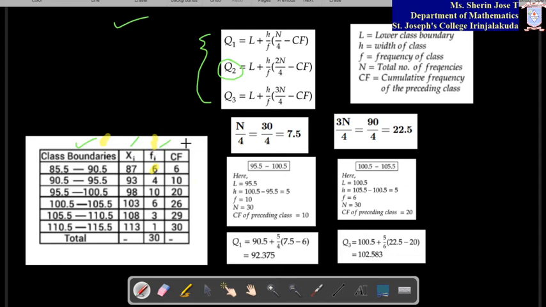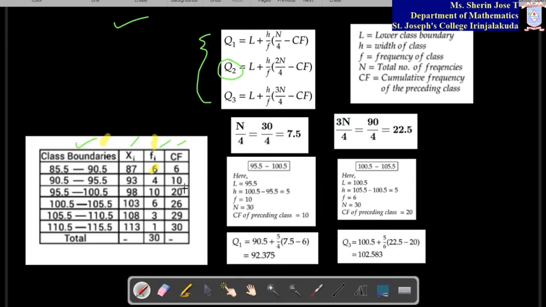Now you have to find the cumulative frequency. How to find cumulative frequency? You have to add, right? So 6, then 6 plus 4 is 10, then 10 plus 10 is 20, 20 plus 6 is 26, 26 plus 3 is 29, 29 plus 1 is 30. So cumulative frequency is also found.